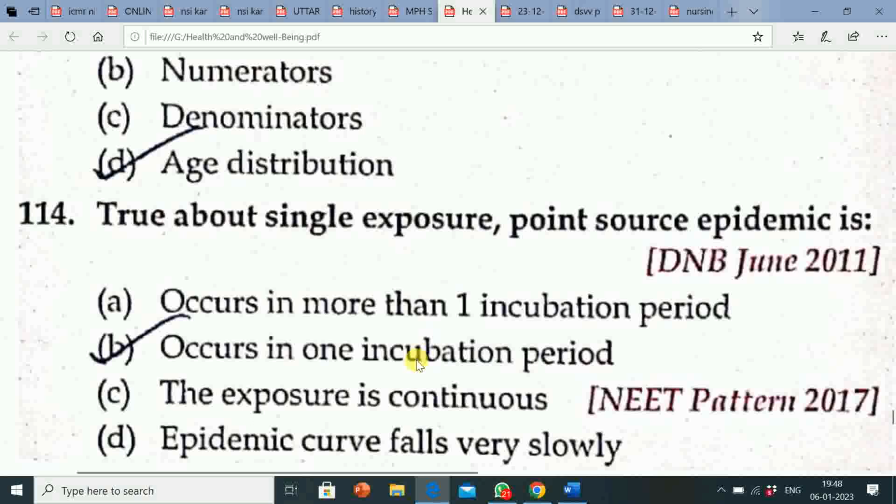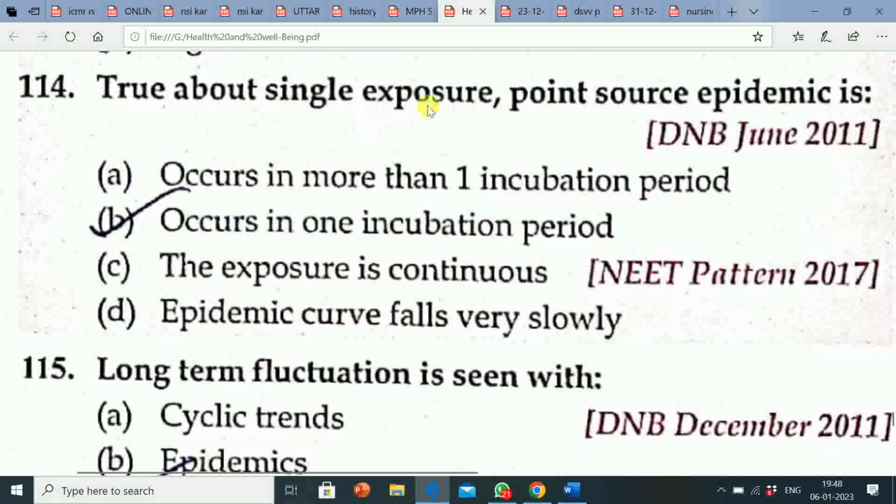Next question is, true about single exposure point source epidemic is? Option A, occurs in more than one incubation period. Option B, occurs in one incubation period. Option C, the exposure is continuous. Option D, epidemic curve falls very slowly. Correct answer is occurs in one incubation period.